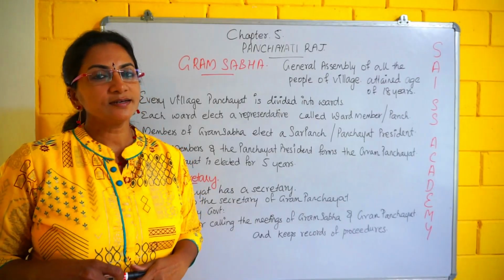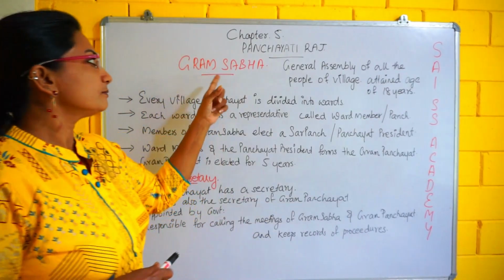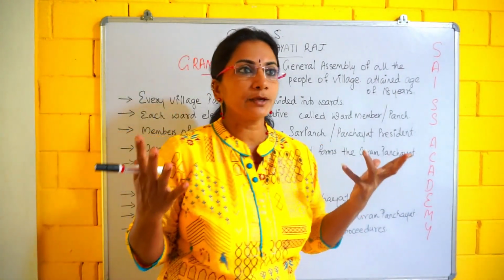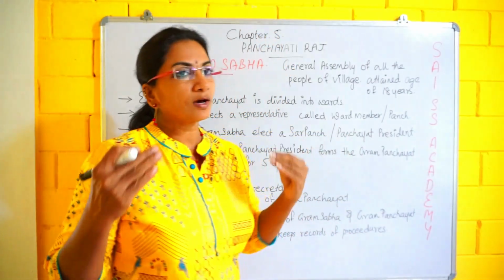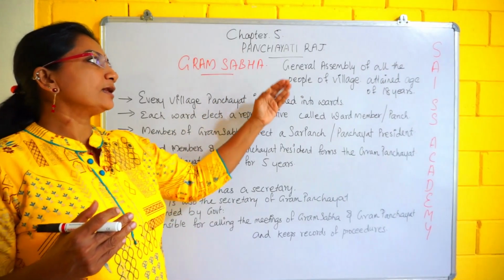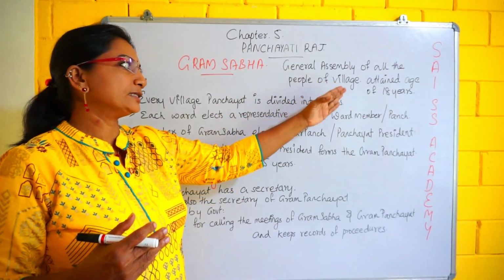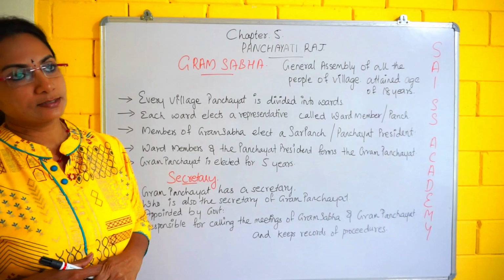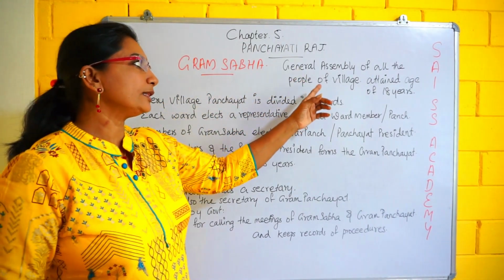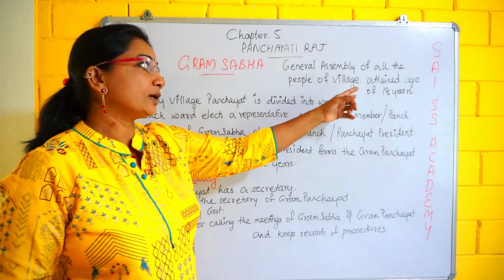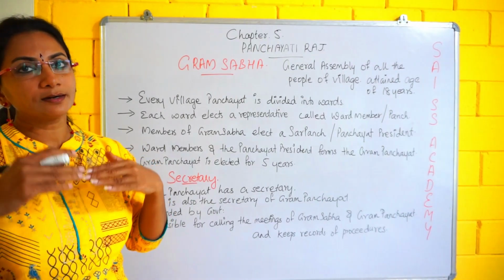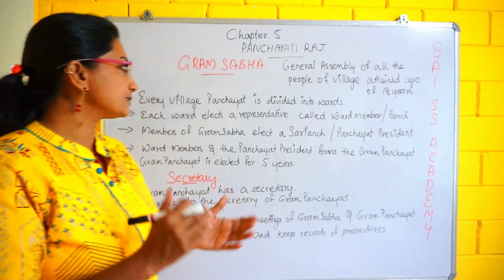Children, next we have to discuss the Gram Sabha. What is Gram Sabha? Gram Sabha is a group of rural people who are working for the betterment of that village, or the general assembly of all people of the village who have attained the age of 18 years. That means they have to come under the voters list. That is Gram Sabha.